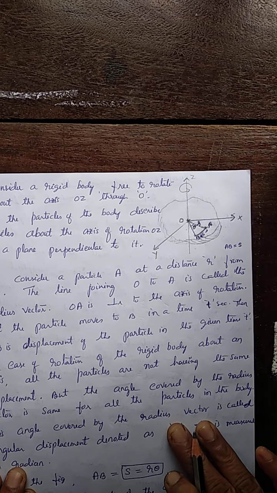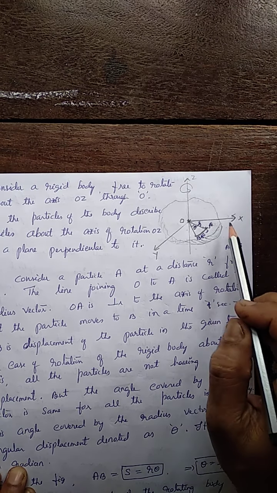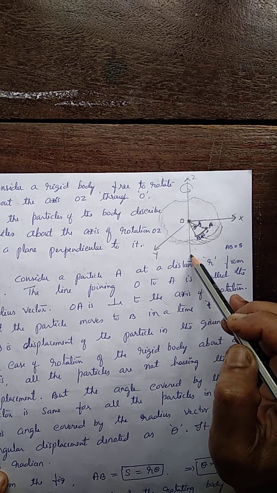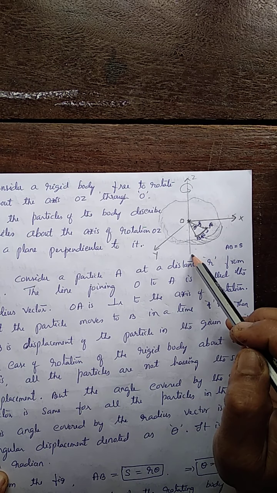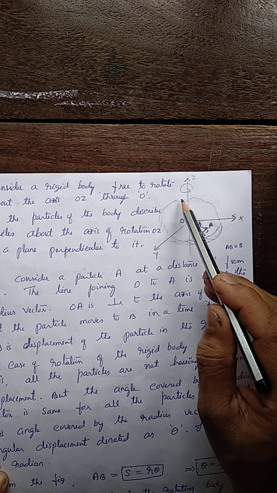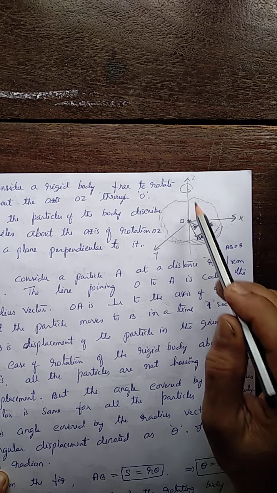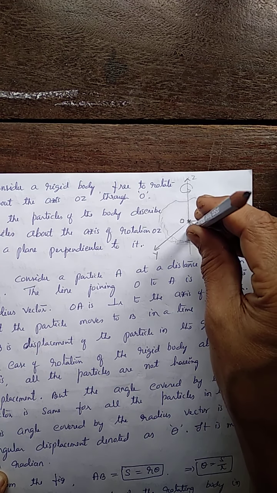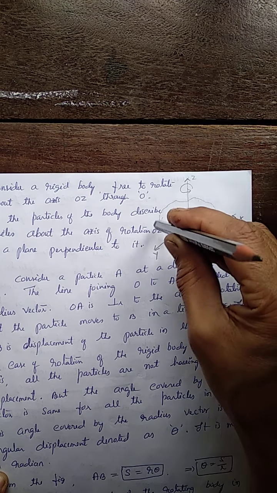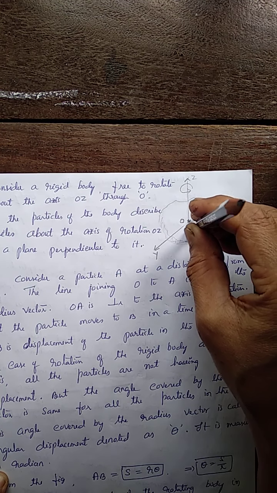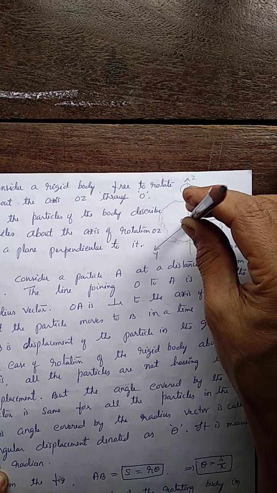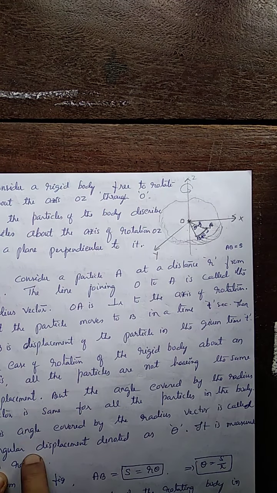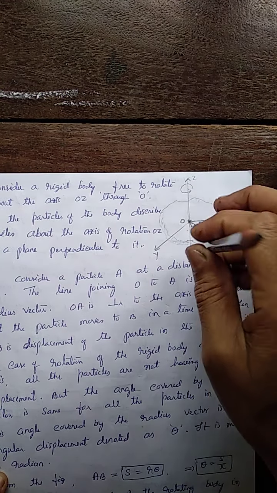Consider a rigid body. Here we have a rigid body. Let this rigid body be rotating about this axis, the z-axis. This is the axis of rotation. The plane of rotation of the body is perpendicular to the axis of rotation. Z is the axis of rotation, and this is the plane of rotation of the body about this axis.